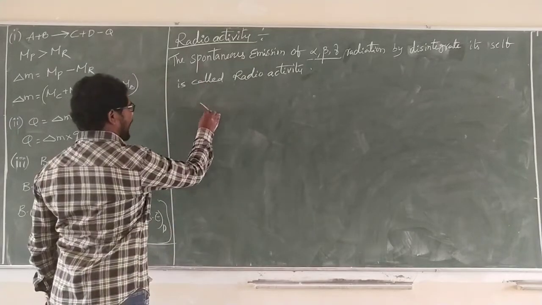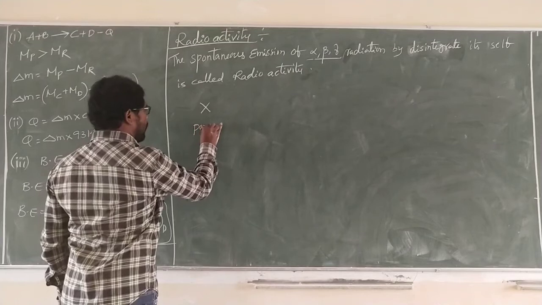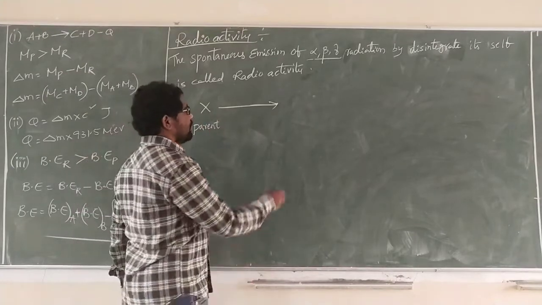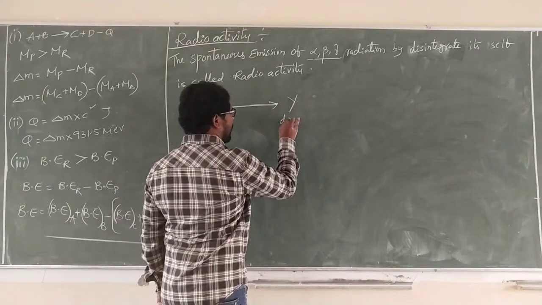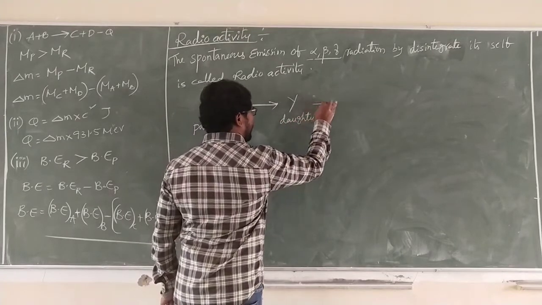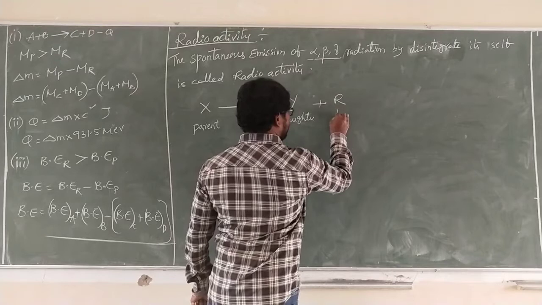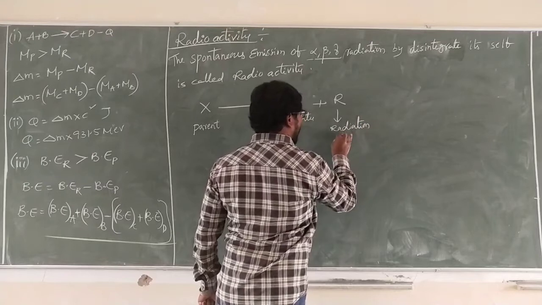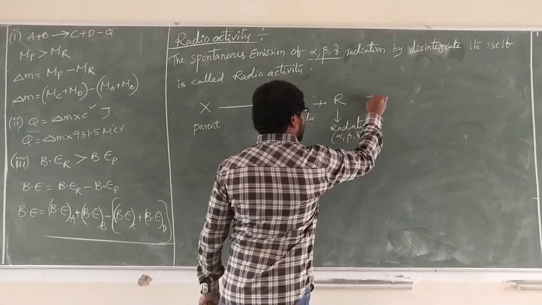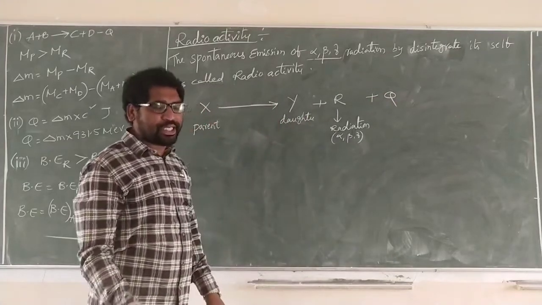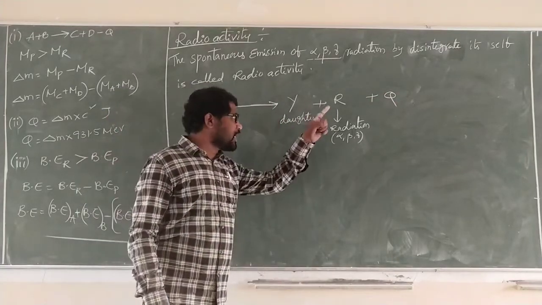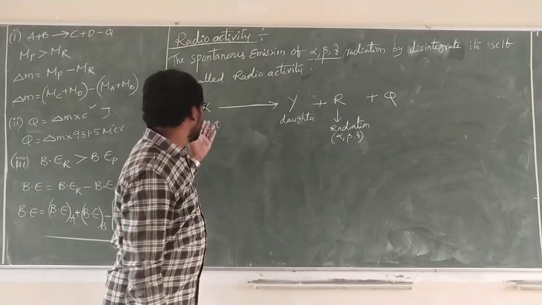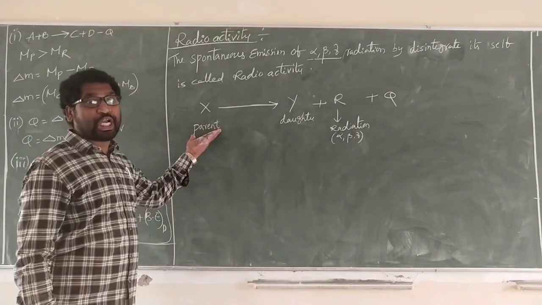See carefully. X is the parent, the radioactive element. Y is the daughter. After radiation, the radiation may be alpha, beta, gamma, with some more energy. That energy release depends on the mass defect. So this is the parent, the daughter, the original nuclei.